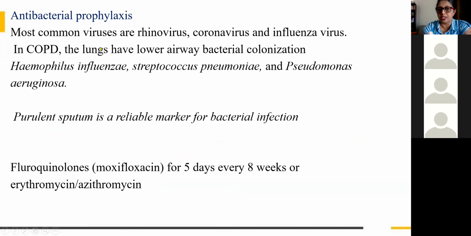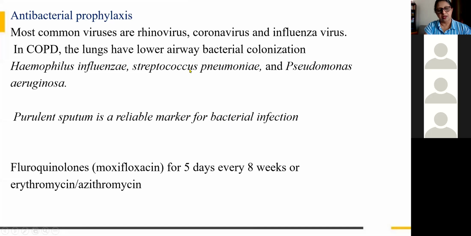Then when you check the infections in COPD patients, some viruses like the recent coronavirus, rhinovirus and influenza viruses cause infection, because there will be airway obstruction, collection of many viruses or bacteria, and lower airway bacterial colonization. Many bacteria, especially Haemophilus influenzae, Streptococcus pneumoniae, Pseudomonas, all dangerous ones are there. So we have to treat them. If the sputum that is coming out is purulent, that shows it is bacterial infection. So that is one of the signs.